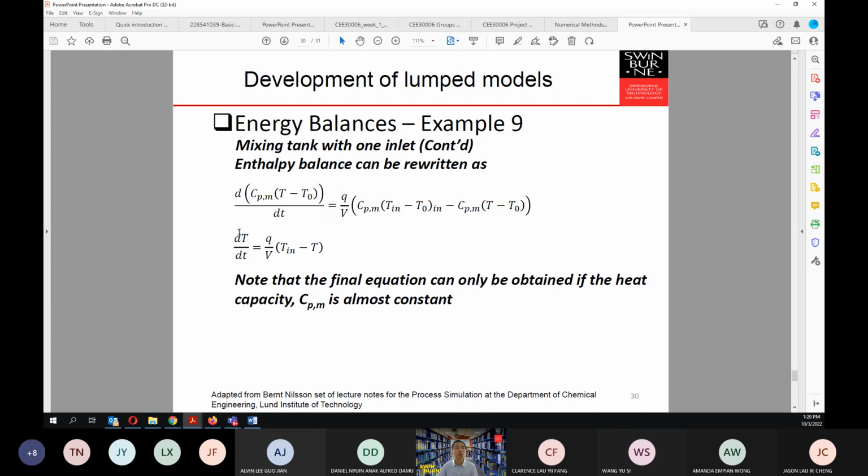So this one is the derivative of temperature in time as the function of the temperature, and also the flow rate and the volume and the inlet temperature. Okay, so these final equations will only be obtained if the heat capacity CPM is almost constant.